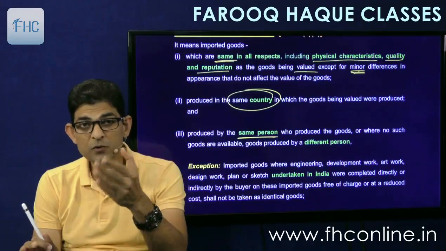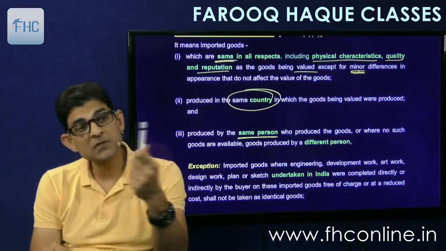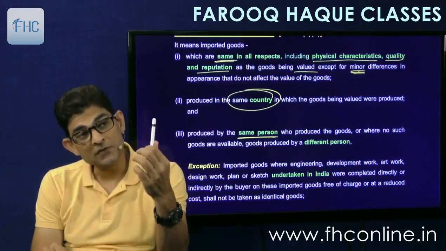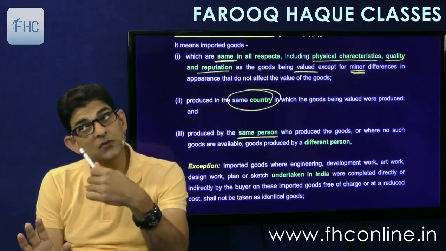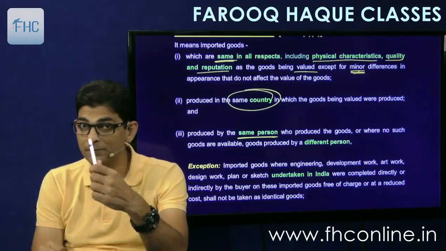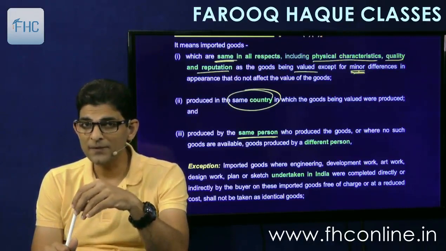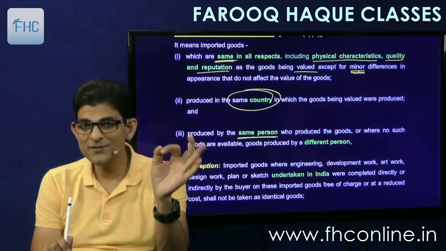Now suppose you have also imported an Apple pencil from China only, but my pencil is manufactured by Apple itself and your pencil is manufactured by some other job worker of Apple. Then will it be accepted? Maybe, because here there is a relaxation.